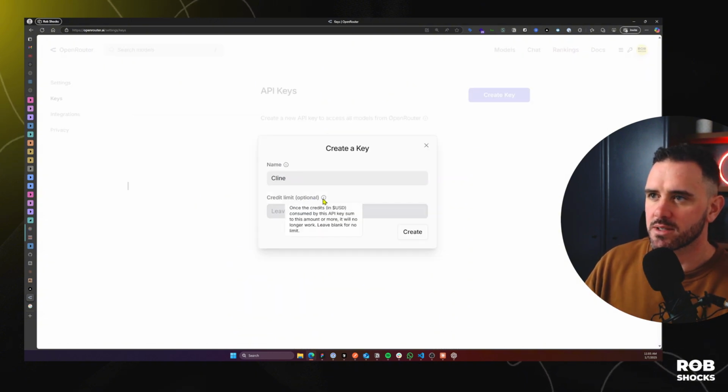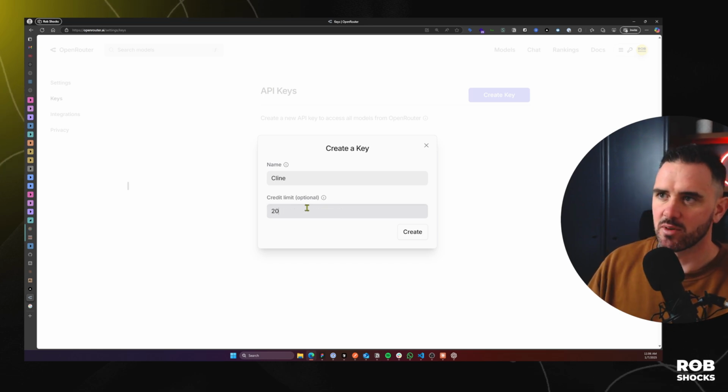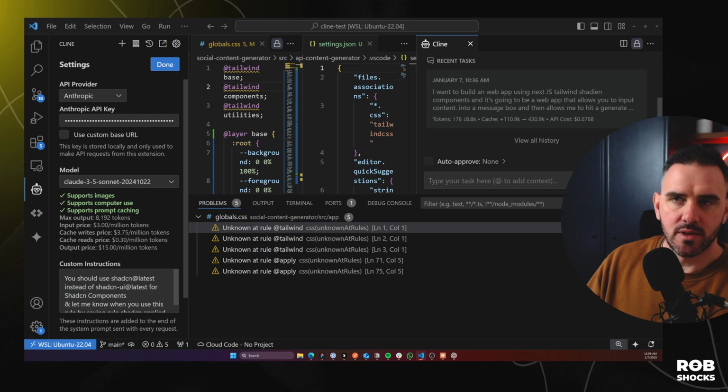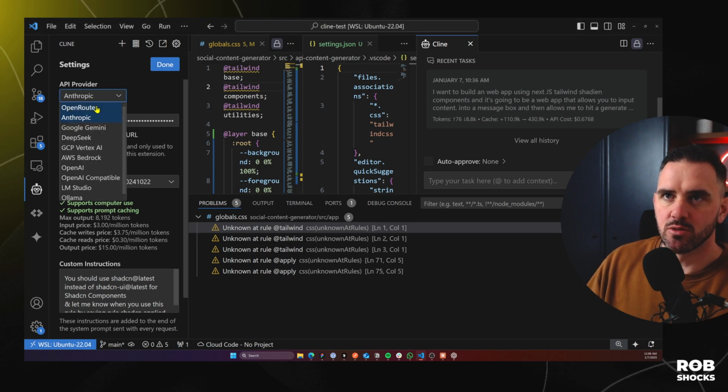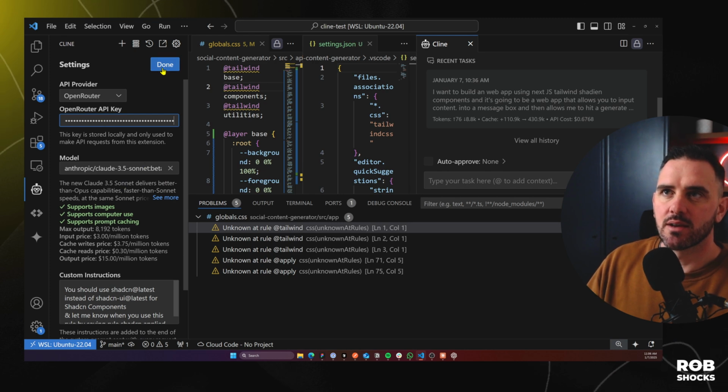Credit limit, once the credits are consumed, let's just put a cap of $20 here for now. VS Code again, we're going to switch it to OpenRouter, drop in our API key, and hit done.